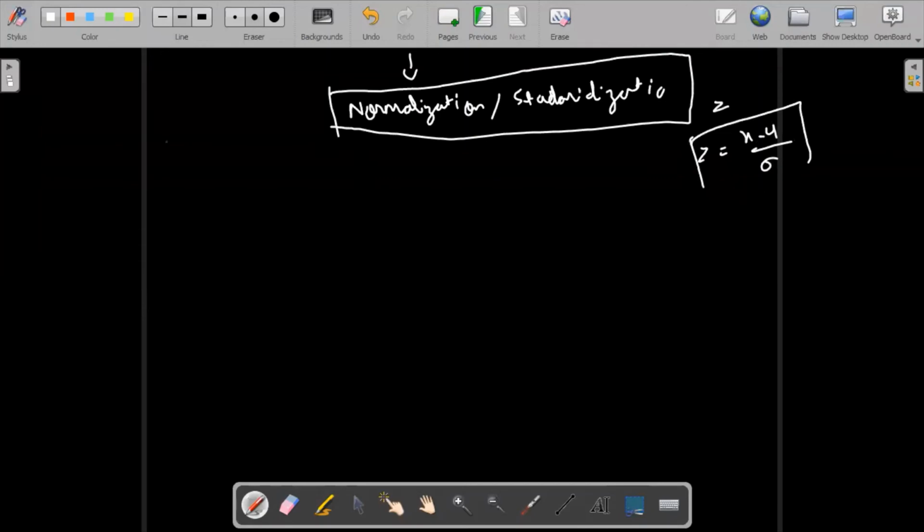If you remember, in the Z statistic, we used to bring our data to where, whatever the mean was previously, if I use this formula my new mean is going to be 0 and my standard deviation is going to be 1. So I'm just trying to make my data closer, basically reduce the outliers.